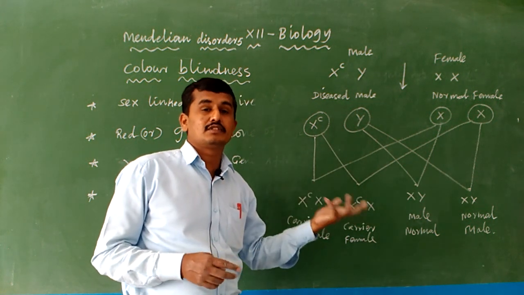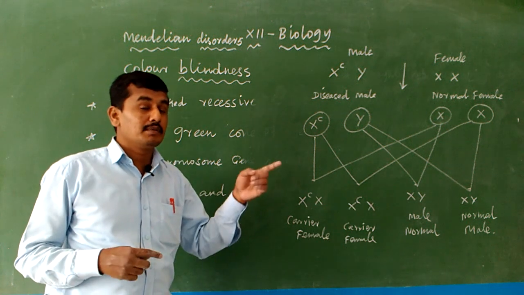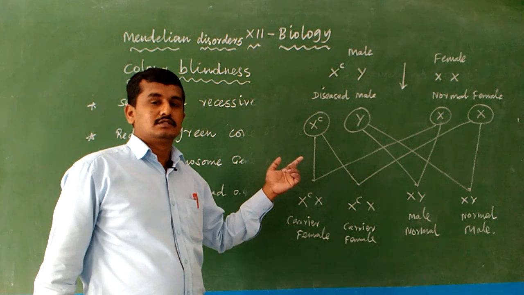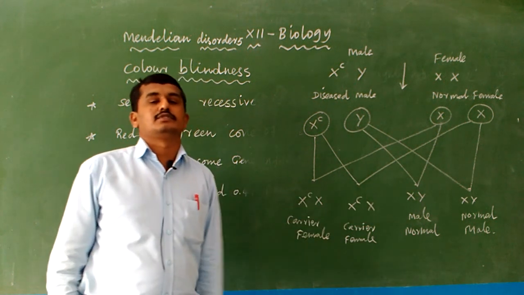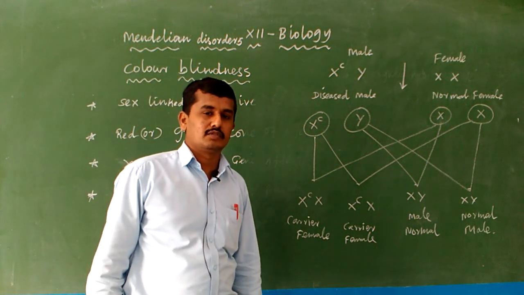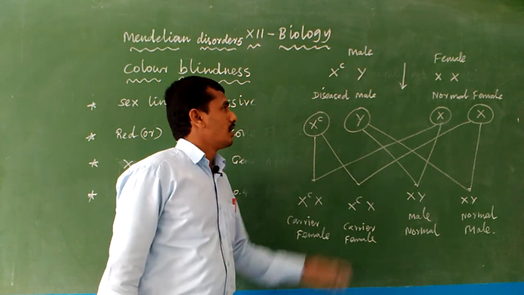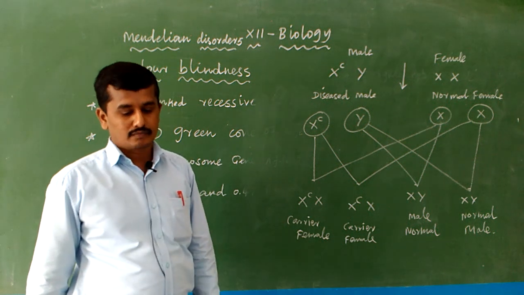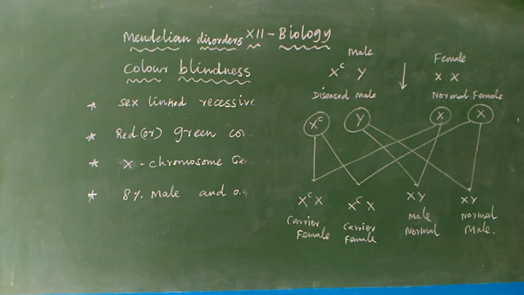How many percentage of normal males in the total progeny? 50% of normal males in the total progeny. Okay, this type of question may be asked in your NEET examination. This is a normal female with a diseased male. In another situation, I give another example also for the same color blindness.